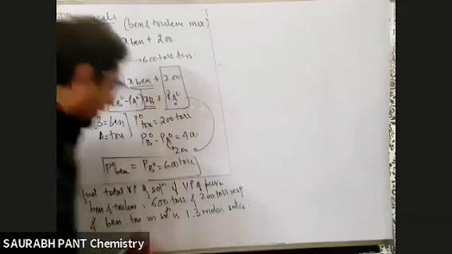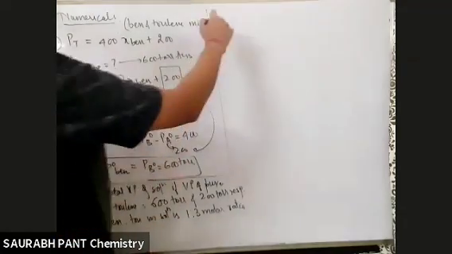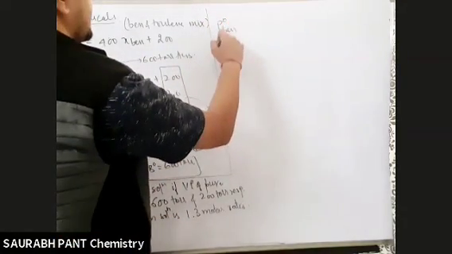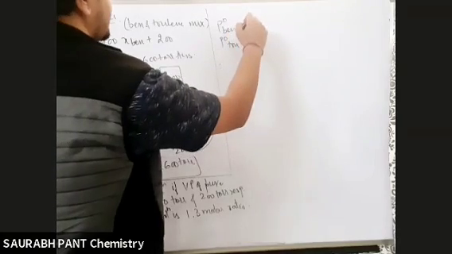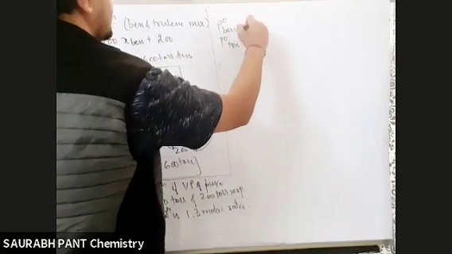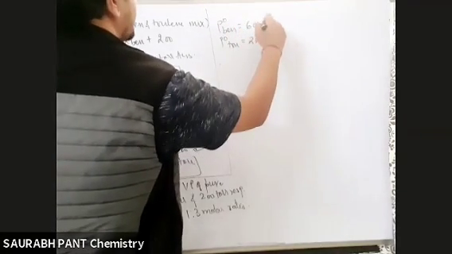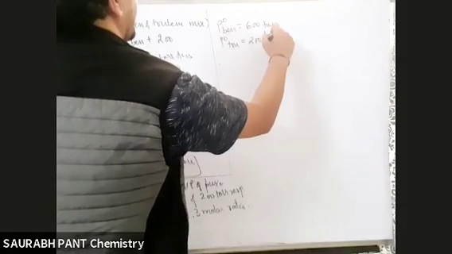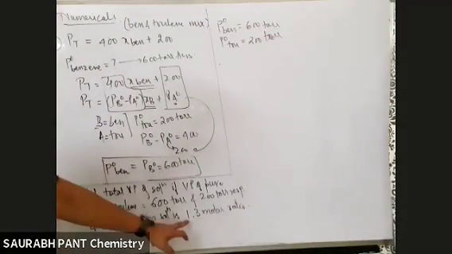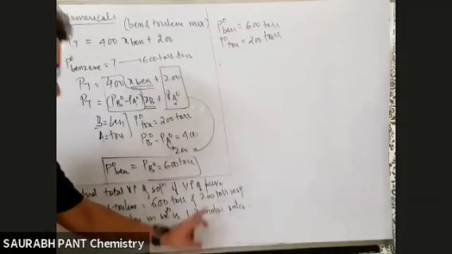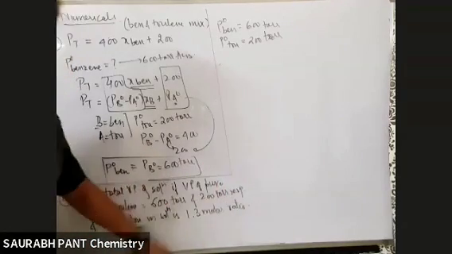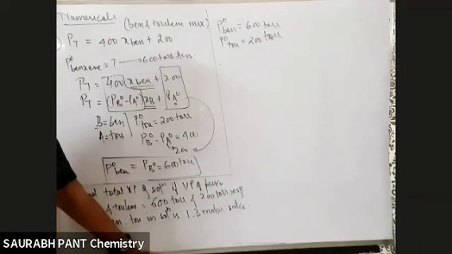So what has been given to you? Write it down in the form of symbols. So bhaiya, look, P naught benzene is given, P naught toluene is given as 600 and 200 torr respectively. Very good. What else is given to you? From here I can find XA XB or I can find YA YB. Can we find XA XB from here or YA YB from here?